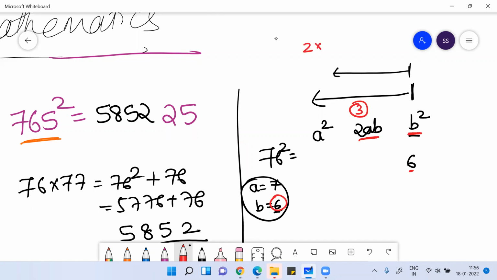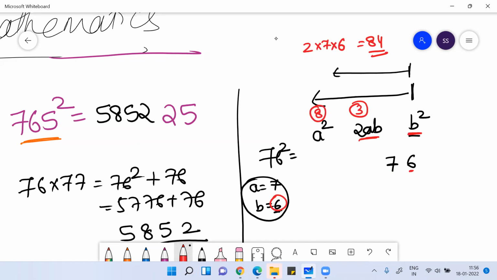Then 2ab. 2ab means 2 into 7 into 6. What is 2 into 7 into 6? It is 84. So 84 plus 3 carry is 87. Write 7, and your carry is 8.